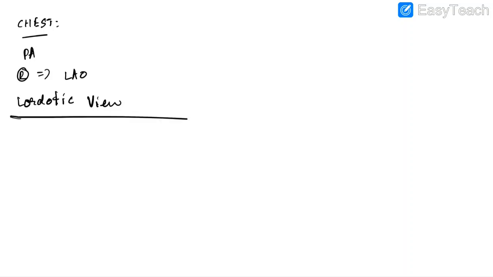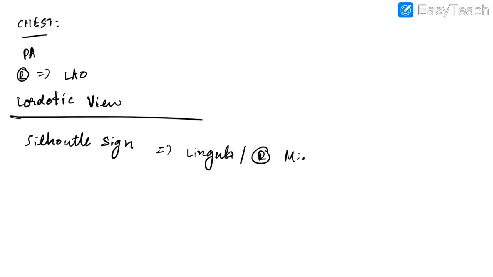Okay, now let us discuss some important concepts in chest imaging. Silhouette sign. It is basically obliteration of right cardiac border. It is seen in pathologies of lingula or right middle lobe. Bulging fissure sign. This is seen in Klebsiella pneumonia.